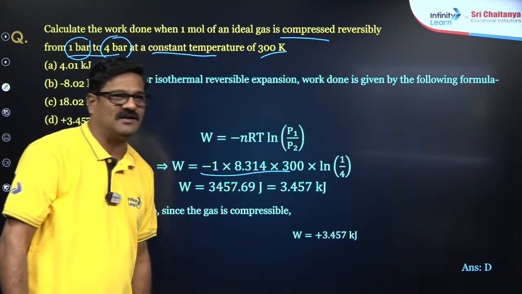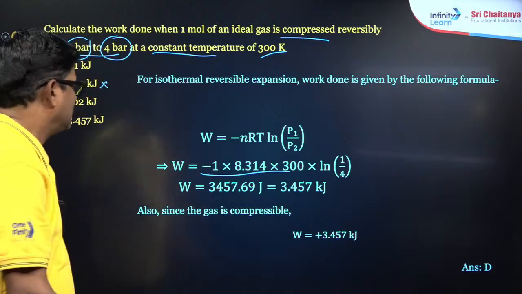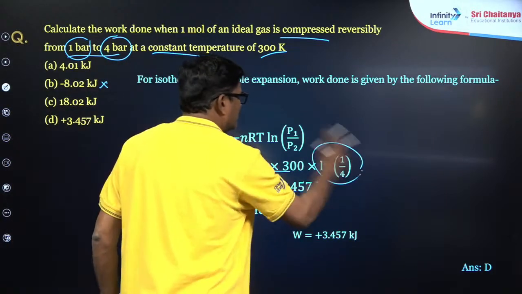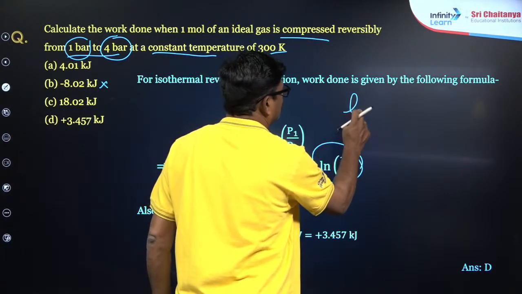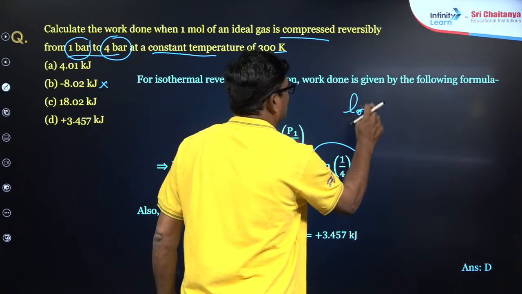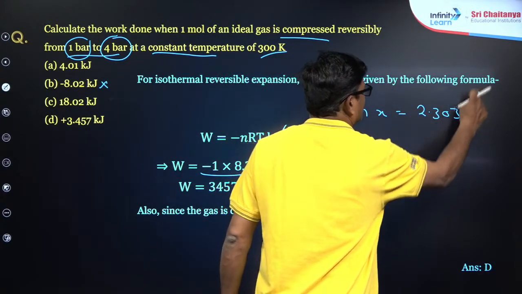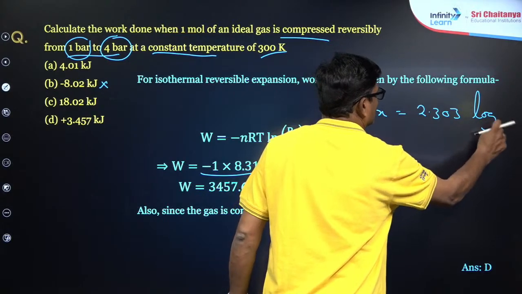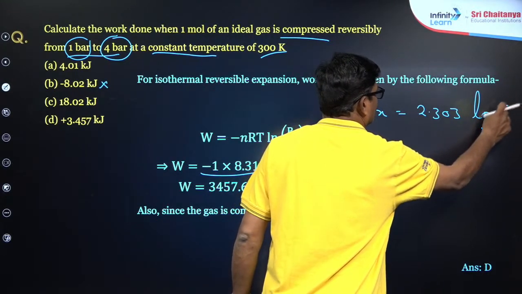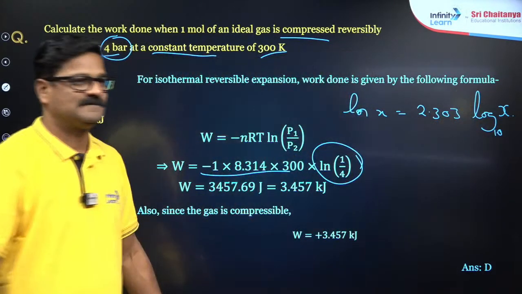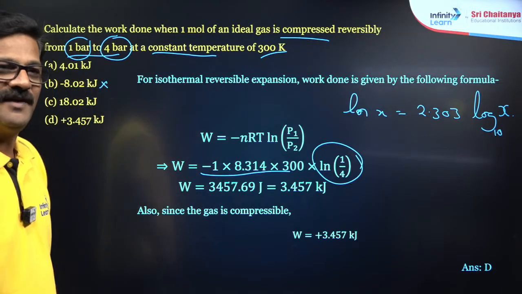Simple calculation. Understand? And how do you find ln of 1 by 4 here? ln x is equal to 2.303 log to the base 10 of x. Understand? Clear? Fine.